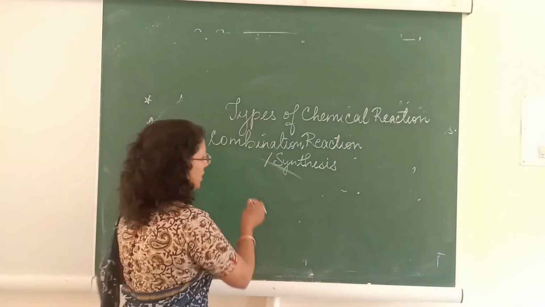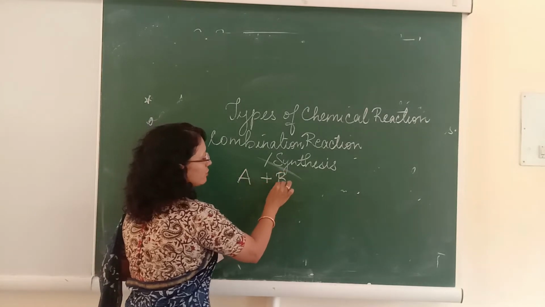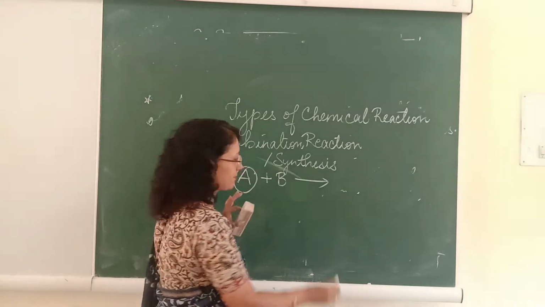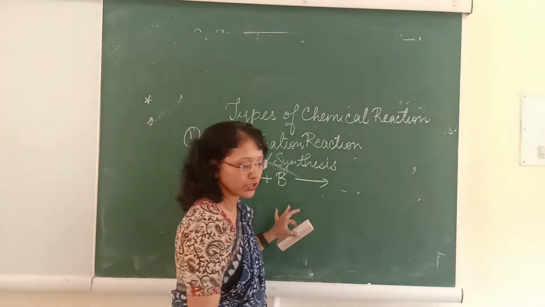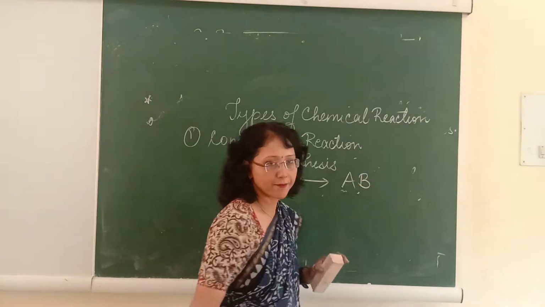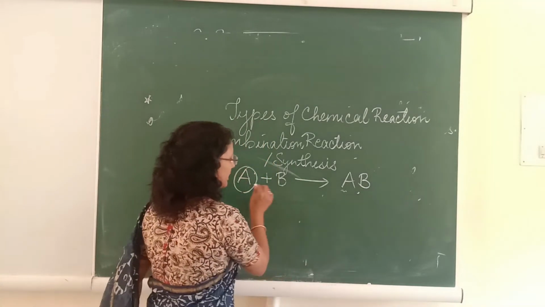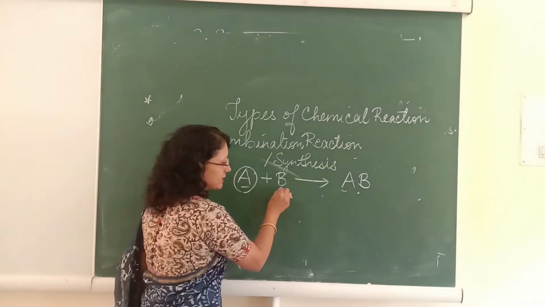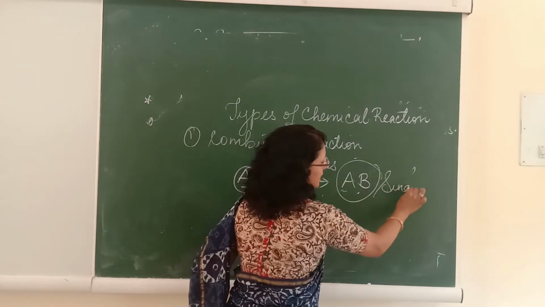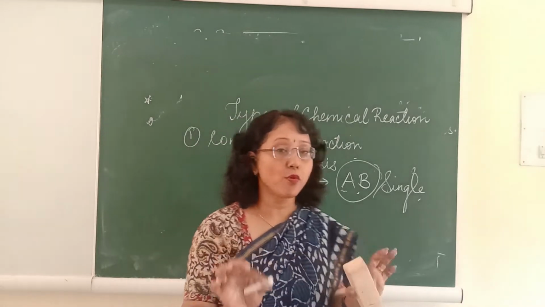In terms of A and B, A is a reactant, B is a reactant, and the product formed will be AB. So how many reactants are there? One reactant, second reactant, but the product formed is always a single product. Okay, so this is the key point to understand the combination reaction.